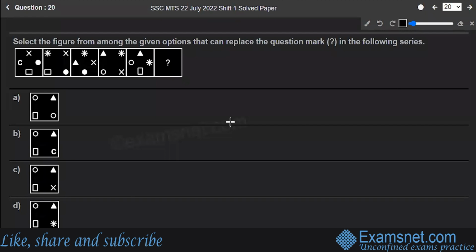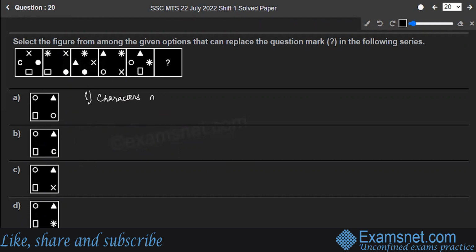Question number 20, select the figure from among the given options that can replace the question mark in the following series. So this is a series which is undergoing certain transformations at every step. Following the same pattern, you have to find out what the question mark will look like. A, B, C, D. There are 4 options given. So let's understand the pattern in which the figures are shifting. First thing, characters are moving in the clockwise direction, that is towards the right.